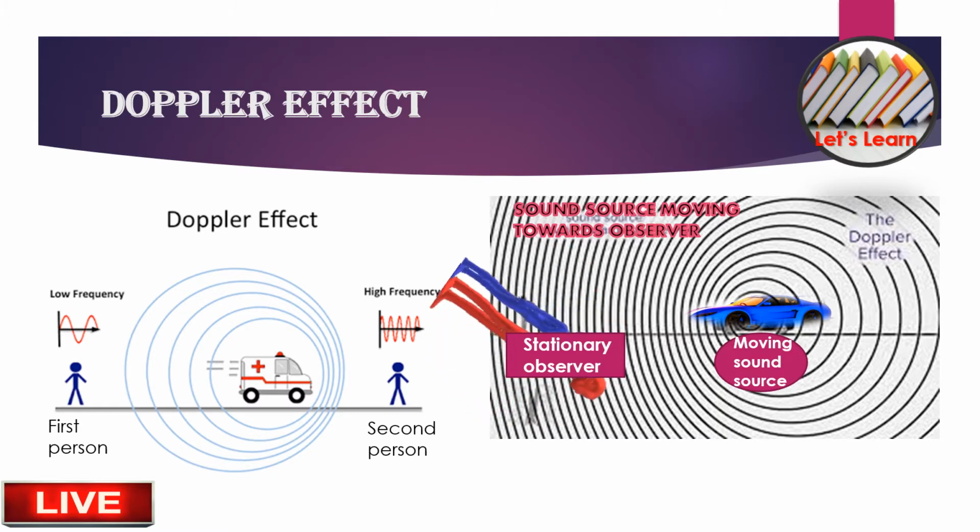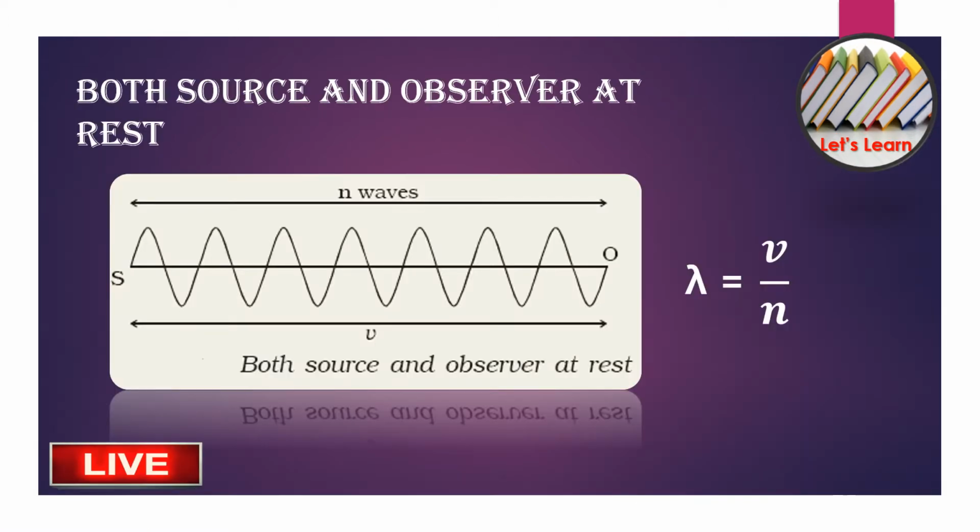So next, in this case, we are considering some different cases. First, both source and observer at rest. In this case, this is S and this is O. O is nothing but the observer and S is nothing but the source. And N is the frequency of the sound, and V is the velocity of the sound.